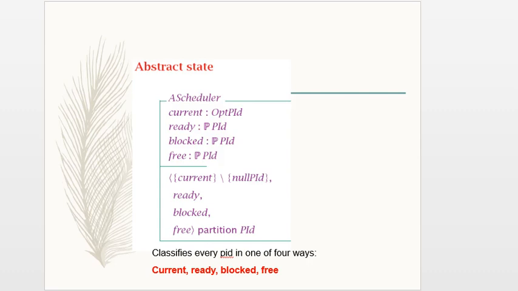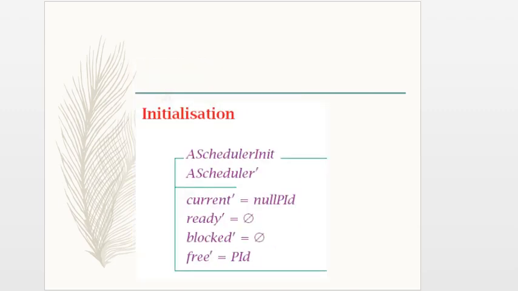Now look at the predicate. This current means null PID. This is 1. Then we have ready, blocked queue and free PIDs. These 4 define the partition of PIDs. I already mentioned these things in previous slides. Then we move to the next slide, which is initialization.